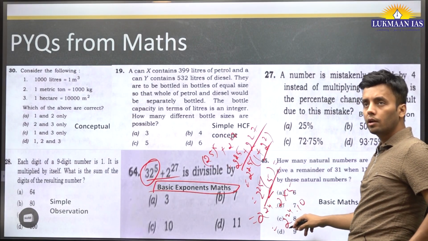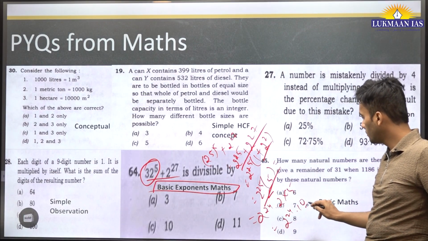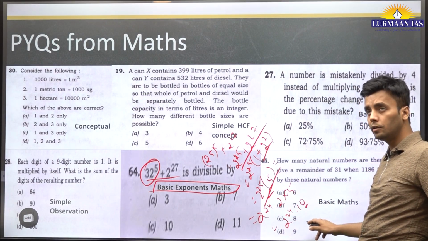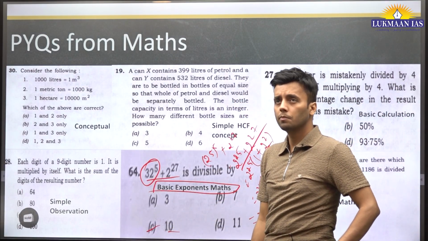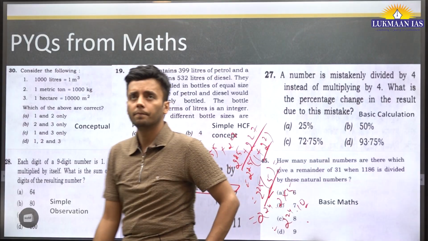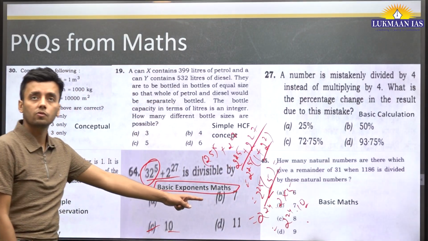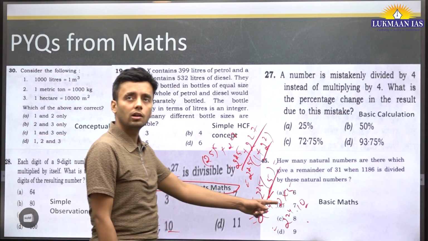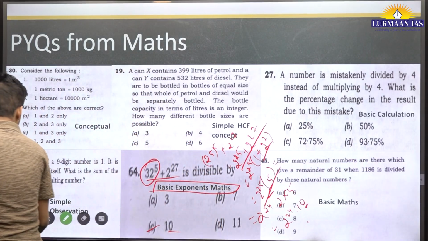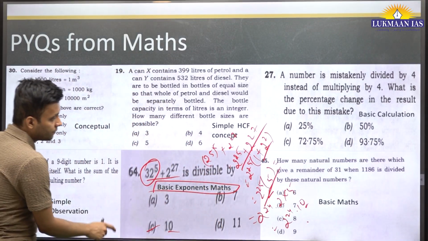Whatever the value which we will get after multiplying this, the end digit will be 0, and if the end digit is 0, it will be divisible by 10. This is a simple divisibility rule. Okay. So we saw this in syllabus. Why is it important? Because we have to know the divisibility rule of all the numbers. This was a very basic question.